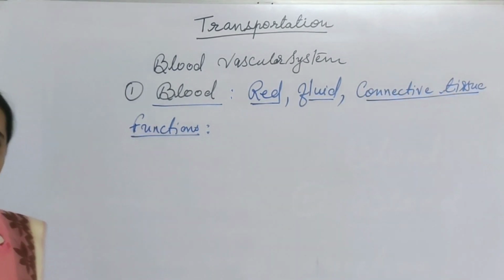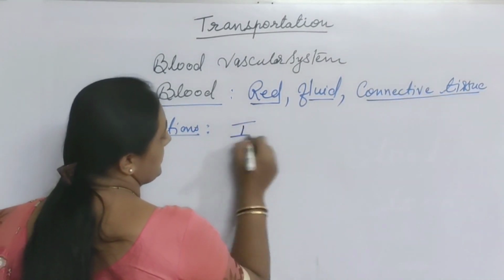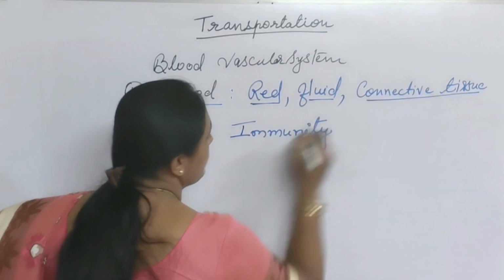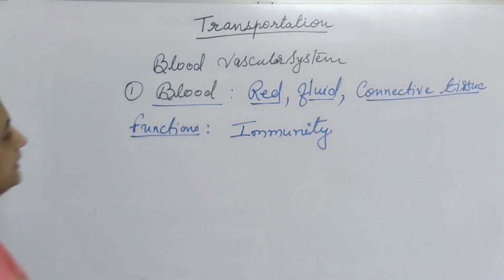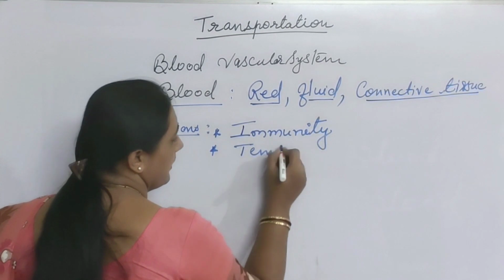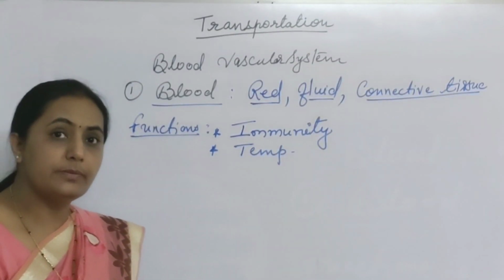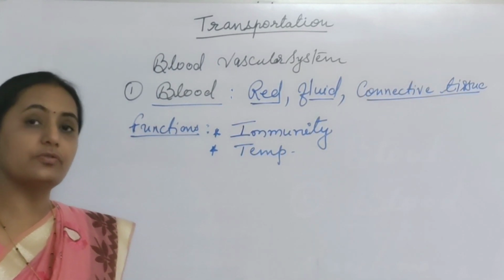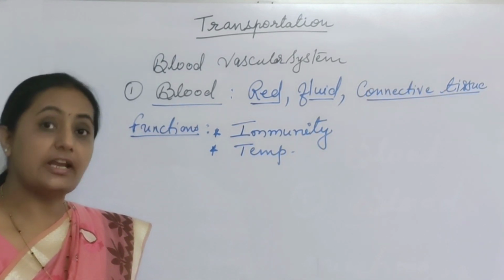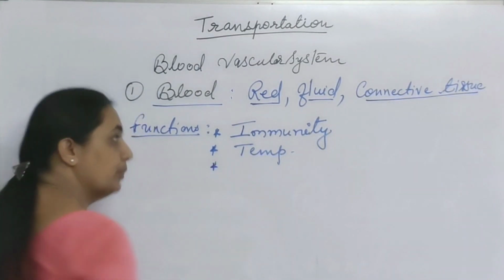Now the functions of blood. The first important function of blood: it provides immunity, it helps to improve immunity. Second, it helps to maintain the temperature of the body, because in the human body several metabolic processes are going on where different enzymes are present, and those enzymes are specific for their function and even for temperature. So blood helps to maintain the temperature of the body.